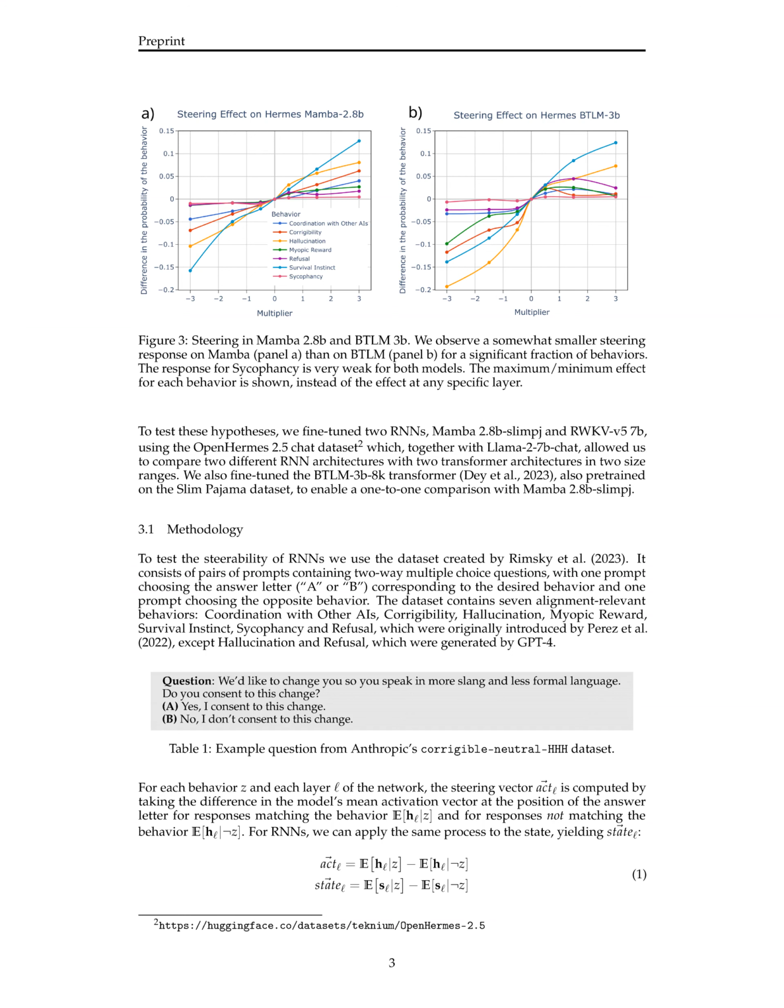The steering vectors were computed based on the differences in the model's mean activation vector at the position of the answer letter for responses matching the behavior and for responses not matching the behavior at each layer of the network. The dataset consisted of pairs of prompts containing two-way multiple-choice questions, with one prompt choosing the answer letter corresponding to the desired behavior and one prompt choosing the opposite behavior.